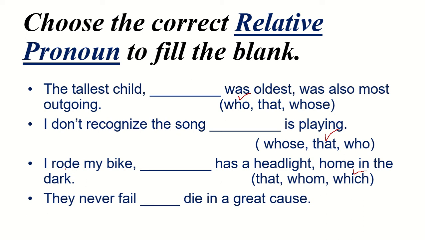They never fail dash die in a great cause. So this they is again giving us an idea about the context of human beings. For human beings we have to use the relative pronoun who. They never fail who die in a great cause.